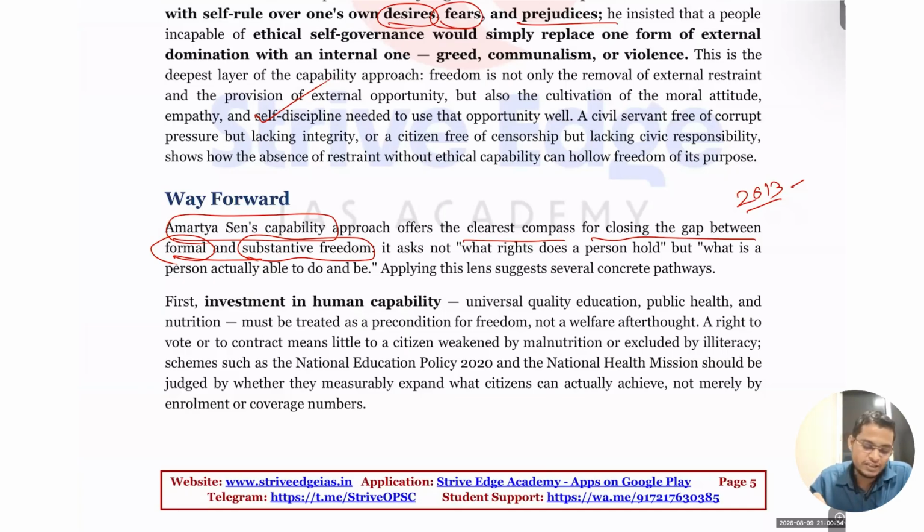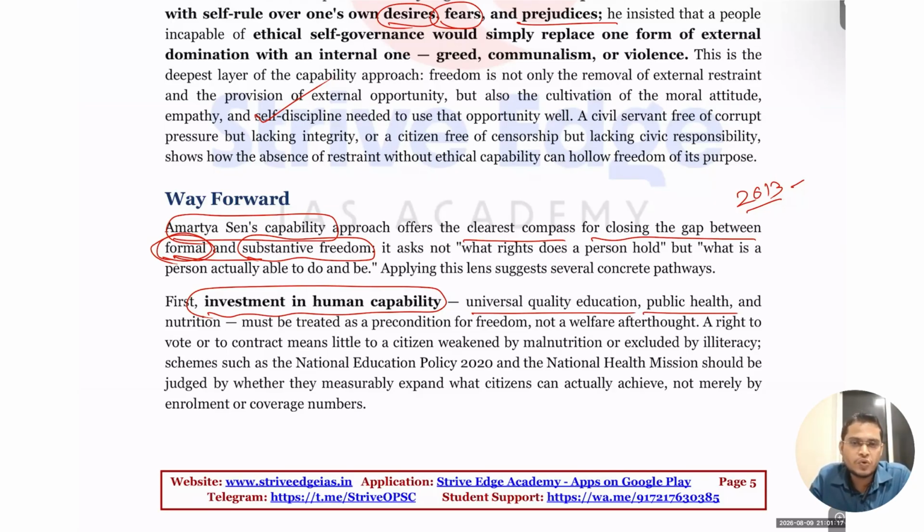Okay, so that is what we can say. So first one, what kind of steps are we going to take so that we can bridge this gap, the absence of restraint, to real development? First is investment in human capability. If the people are having quality education, skills, good health, nutrition, and social safety nets, then all their restraint they can convert into real opportunity.